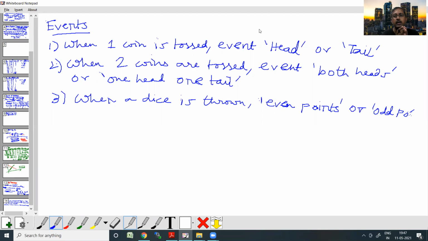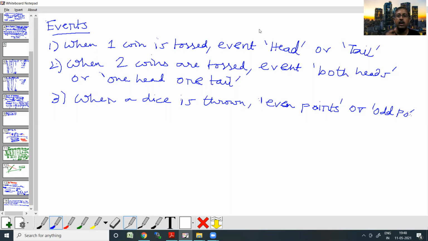An outcome is the result of a random experiment. So when I toss a coin, I get a head or I get a tail. That is my outcome. Whereas an event means a combination of outcomes. It might be a single outcome or multiple outcomes, right?